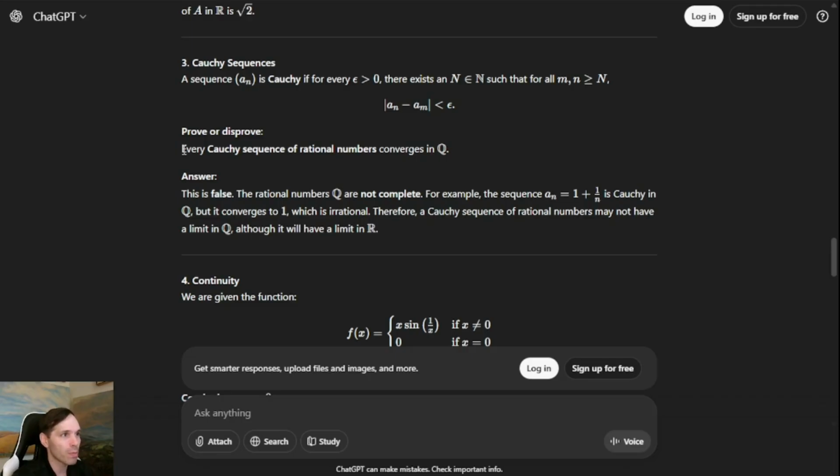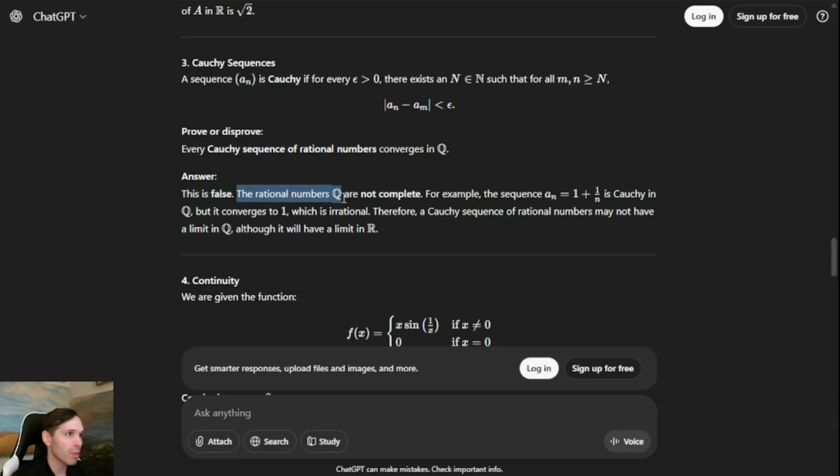Now we're asked, prove or disprove: every Cauchy sequence of rational numbers converges in Q. And I thought that this was a very interesting question because remember, we just demonstrated that there is a rational sequence of numbers that converges to an irrational number, square root of 2, in the previous problem. There's a supremum that does not exist in the rationals in that previous set. So this is false. Good start.